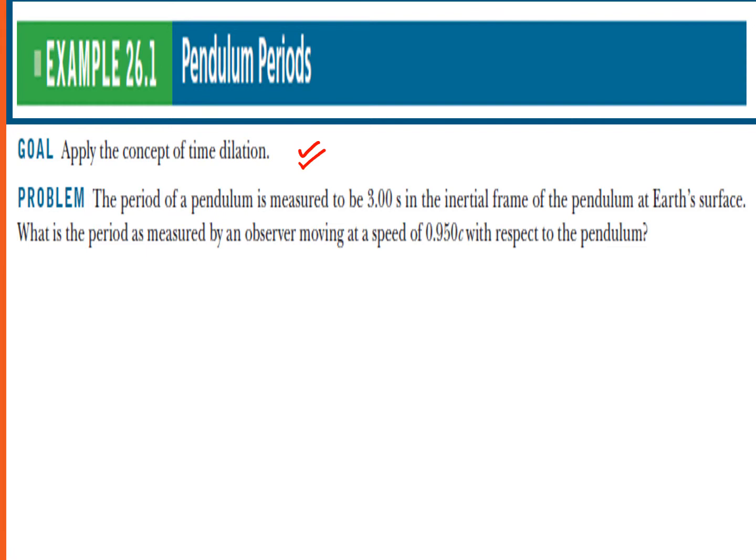So having that, let us look into this problem. The period of a pendulum is measured 3 seconds in the inertial frame of reference of the pendulum at the Earth's surface. What is the period as measured by an observer moving at the speed of 0.950 c with respect to the pendulum?